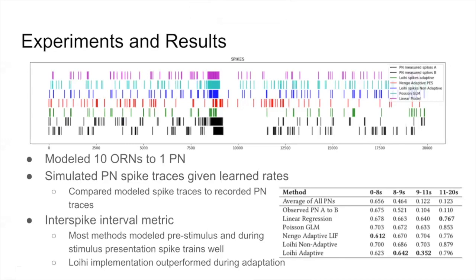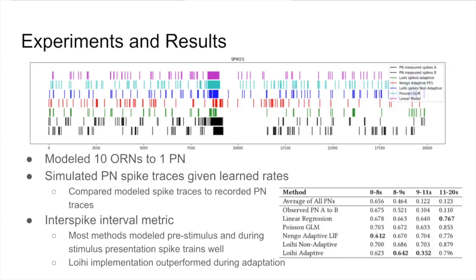Here, we show an example spike train generated by each of our different methods, as well as 2 trials of actual PN data in black. Noticeably, these 2 actual spike trains show the variability that exists in real-world recordings of responses to the same stimulus. In order to quantify our results, we used a measure of spike synchrony called the interspike interval metric, which evaluates the ratio of instantaneous firing rates. Our results are shown in the table on the bottom right of this slide.